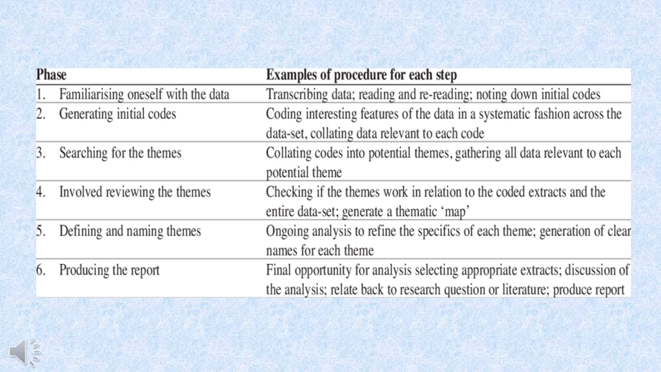So here is a brief of all the 6 phases and what you do. Familiarizing oneself with the data. What do you do in it? You transcribe data, read and reread it, and note down initial codes. Generating initial codes: once you have transcribed, read and reread, you go for coding. And from the coding, your third step is to develop themes. I have told you that collecting codes with a similar potential theme and ultimately giving names to those themes would help you a lot.